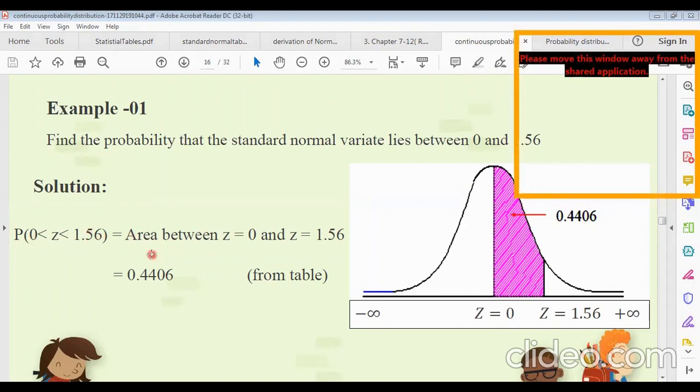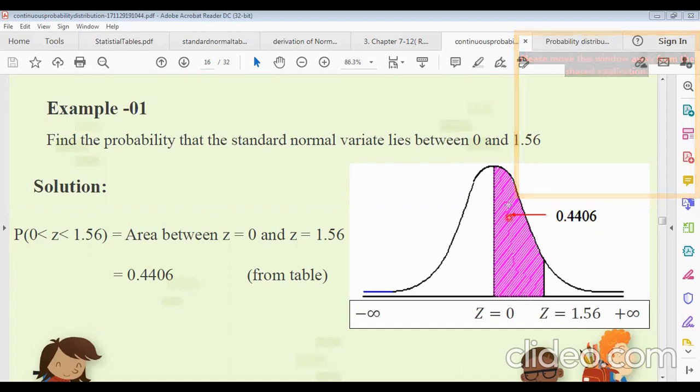So this equals the area between z equals 0 and z equals 1.56. Suppose this is z equals 1.56. So we have to find out this shaded area.